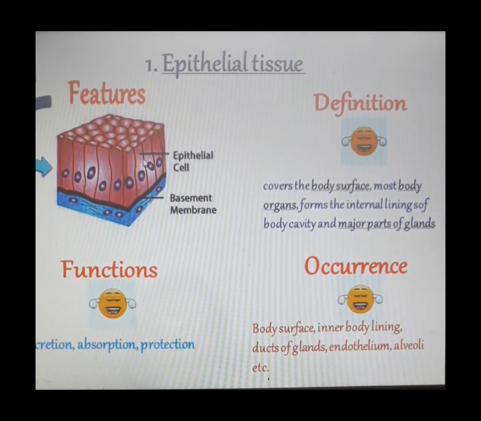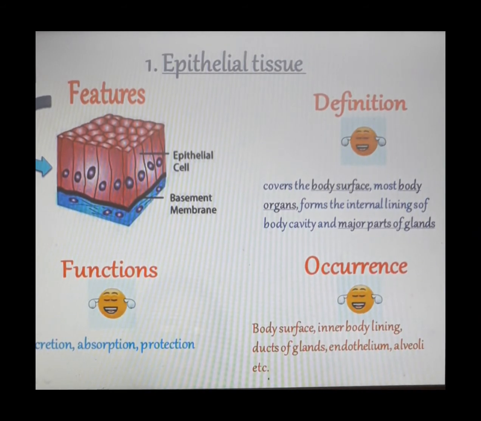Now coming to the very important part of epithelial tissue, its features. As you can see in the diagram, the cells of epithelial tissue are compactly arranged. They do not show presence of intercellular spaces. Okay, so this is one unique feature. And secondly, the cells are always going to rest on a basement membrane. It's a non-cellular membrane. It is not made up of cells. It is made up of certain secretions, certain substances secreted by epithelial cells. Okay, so these two points are very unique to epithelial tissue.